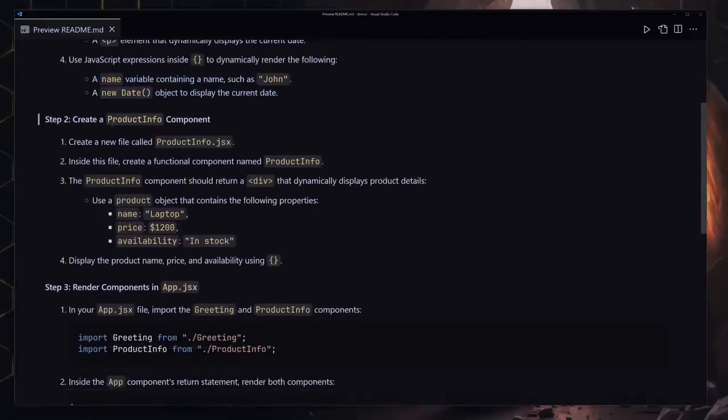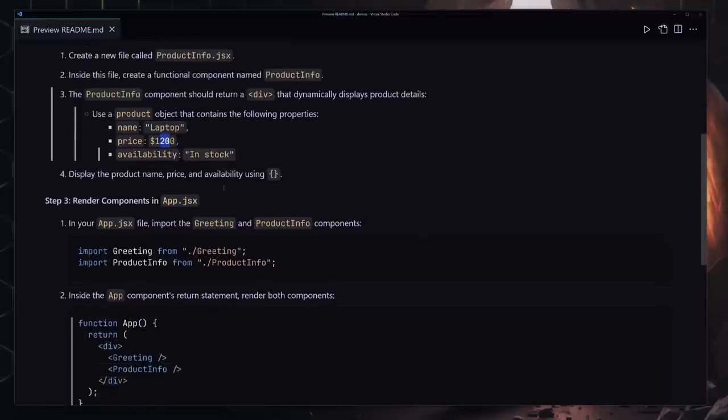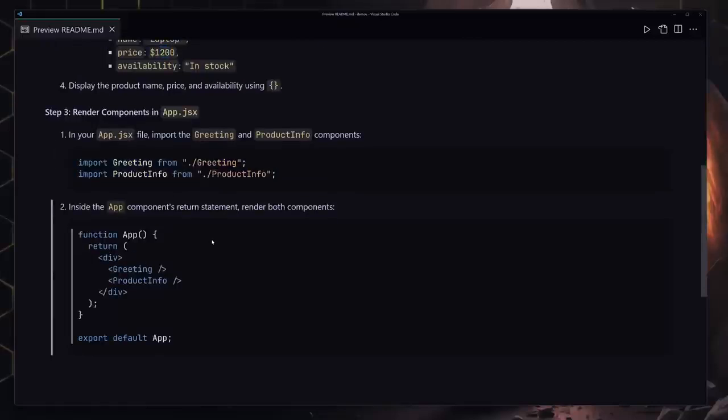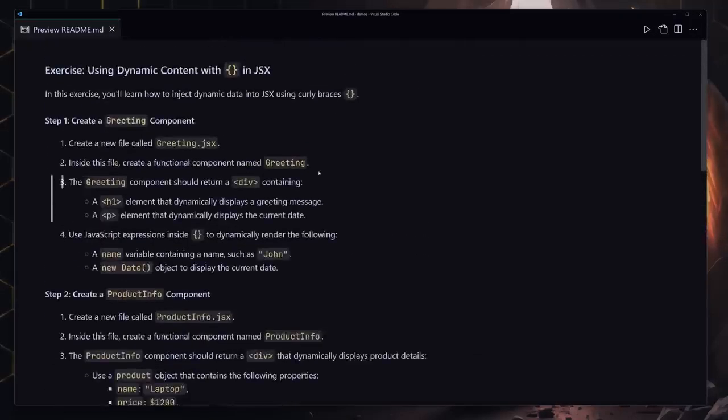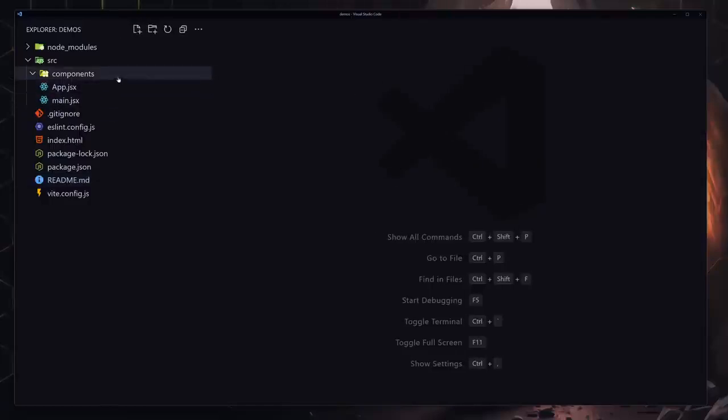And next you have to create a component with the name of product info, and inside that product info component you're going to be returning a div, and inside the div use the product object, in this case not just a product but the product object that contains the following properties: name will be set to laptop, price will be set to like 1200, availability will be set to in stock. So once you do that, then render your component to the app.jsx, and that's going to be it. So give it your best shot. If you can do it, then come back and watch the solution.